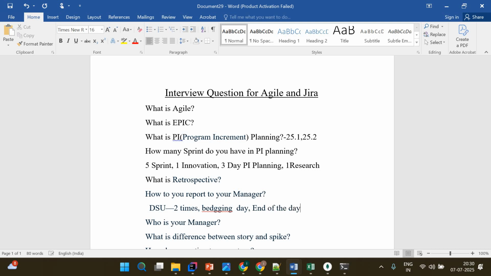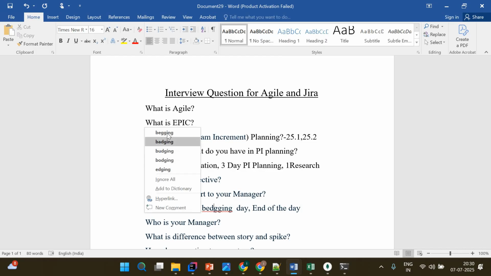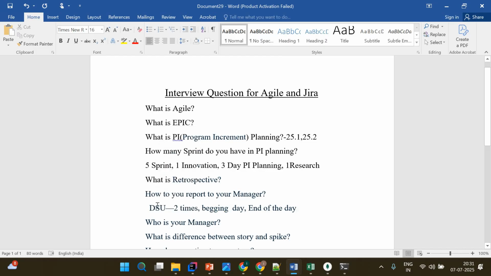Again, it depends on the company. Some companies may have only a single one, some may have 2, right? In the DSU itself, everyone shares their progress, what they did, how much they implemented, and where they are lacking. All these things are discussed in the DSU only. In the DSU, your manager, your Scrum Master, your team lead, whoever it is, will connect and listen to your progress and what kind of challenges you have. So normally that is also one of the questions, how do you report to your manager? That always happens under the DSU only.